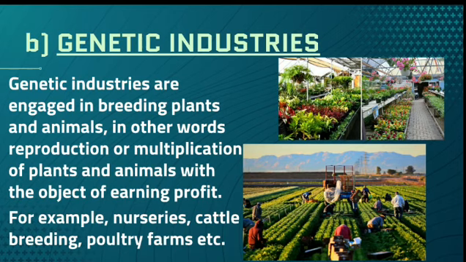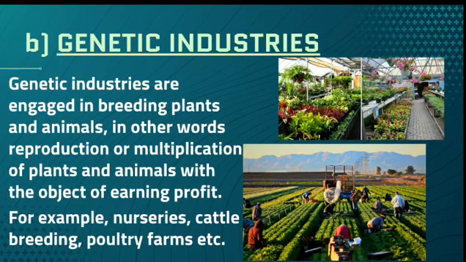We have this genetic industry, which is related to plants, animals and organisms. Genetic industries are engaged in breeding plants and animals, in other words, reproduction or multiplication of plants and animals with the object of earning profits. So plants and animals are bred and multiplied and planted like in nurseries. Examples: cattle breeding, poultry farms, etc. All these are multiplied for reproduction purposes, and their products can be used in order to earn profits.